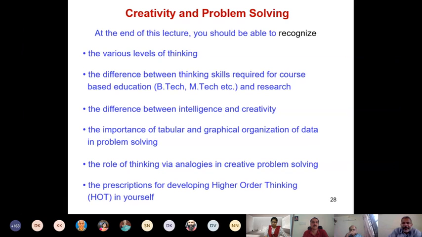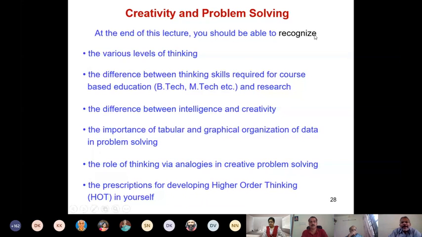Whereas this slide, where I am putting everything in terms of learning outcome, people will not be skeptical. For instance, you are saying at the end of my lecture, you will be able to recognize the difference between intelligence and creativity. People will say, yeah, I think that is possible, right? At the end of a 3-hour session, people will know what is the meaning of creativity, what is intelligence.